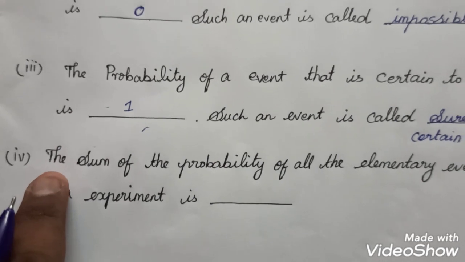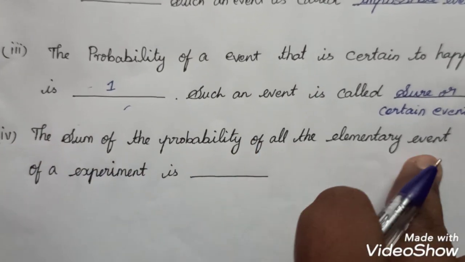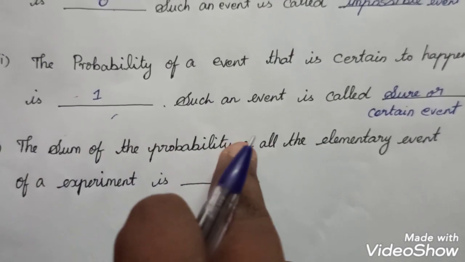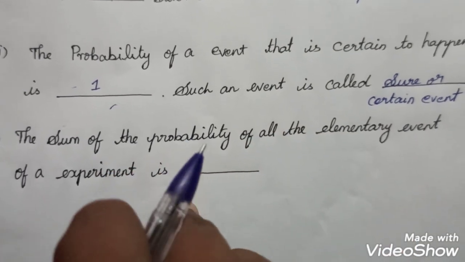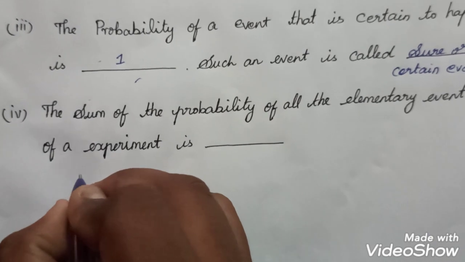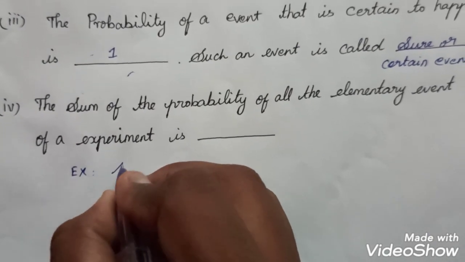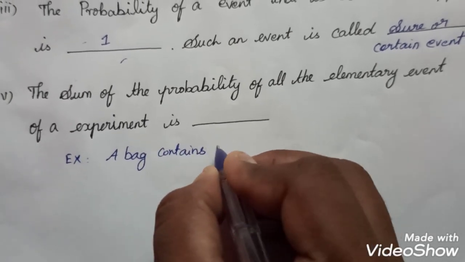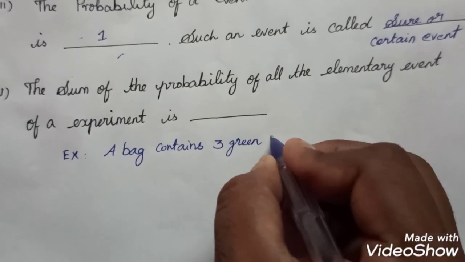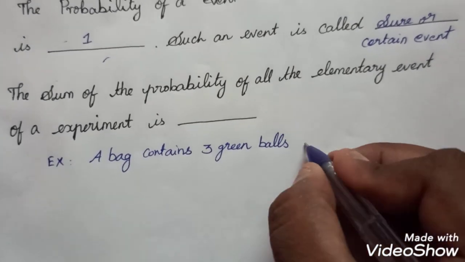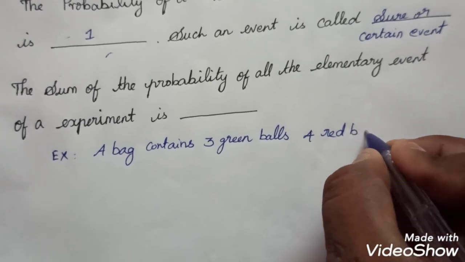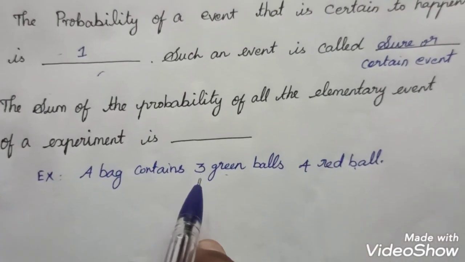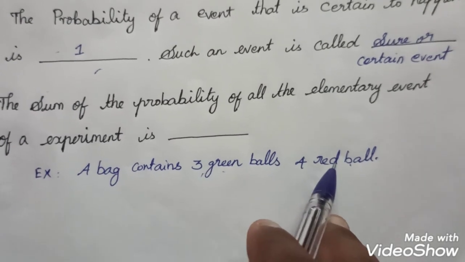Fourth question. The sum of the probabilities of all the elementary events of an experiment is dash. So I will take one example. A bag contains 3 green balls and 4 red balls. So this is the experiment. I have to find out separately the probability of a green ball and the probability of a red ball.